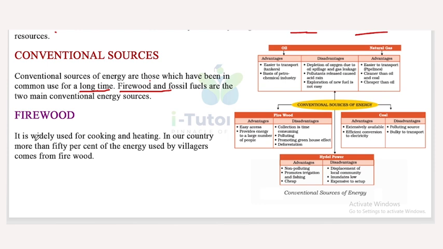Firewood is widely used for cooking and heating. In our country, more than 50% of the energy used by villages comes from firewood. So in India, more than 50% of the energy used by villages comes from firewood.